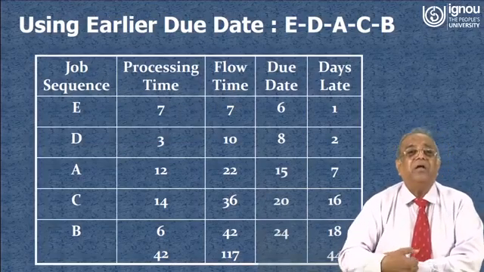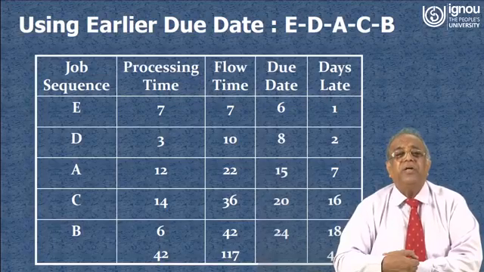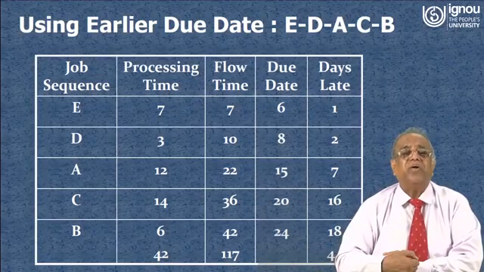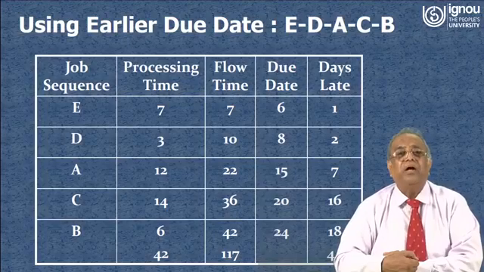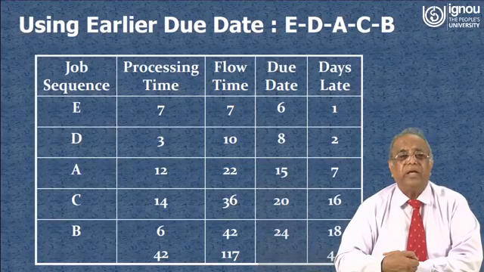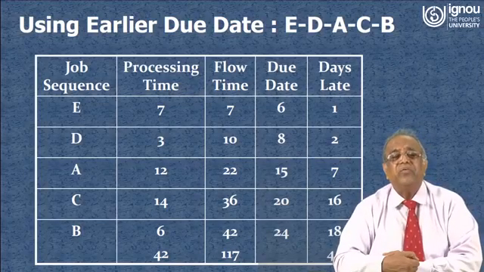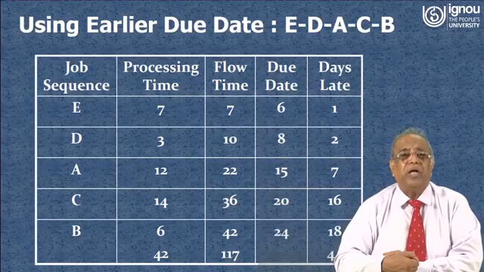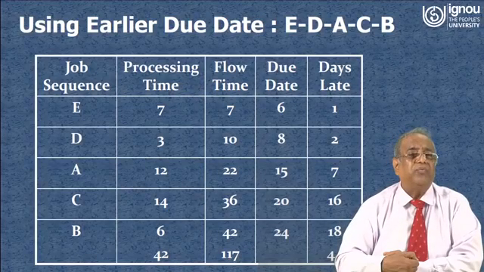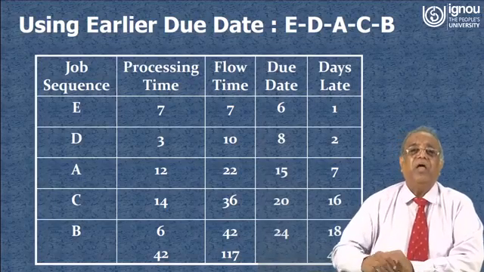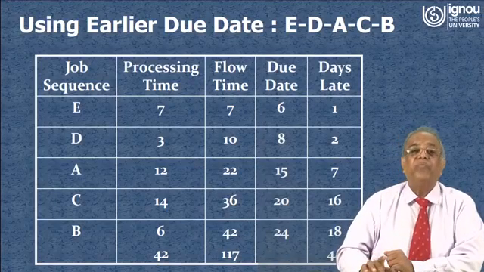Now this is the earliest due date rule. The earliest due date is 6, so we have placed E first. Then the next due date is 8, then D will come, the next is A, after that C and B. So this is the sequence on the basis of earliest due date, and we have to calculate on the basis of earliest due date. So we have got the flow time for individual jobs, the total flow time is 117 and the number of days late is 44.